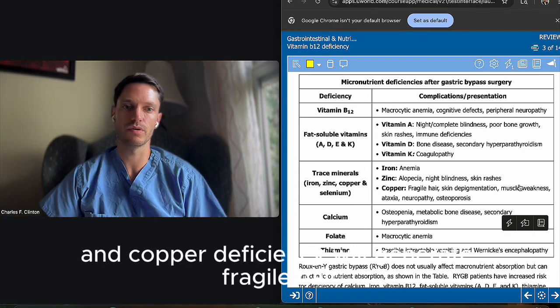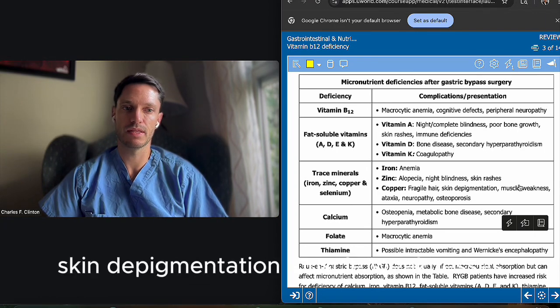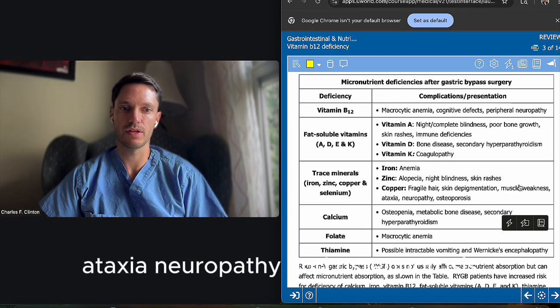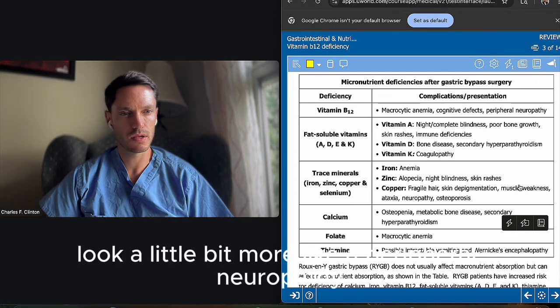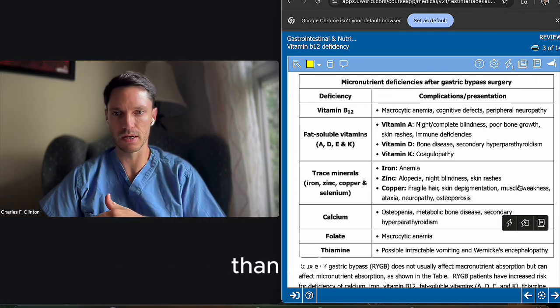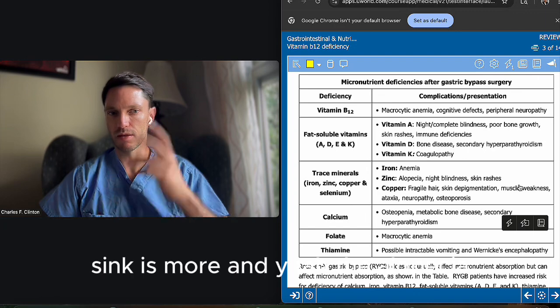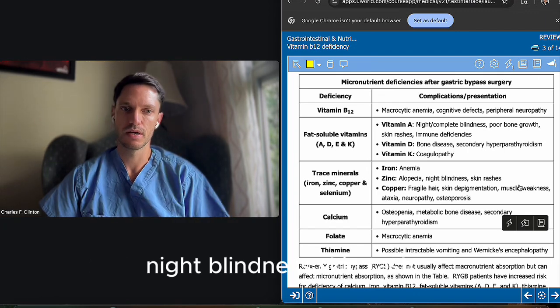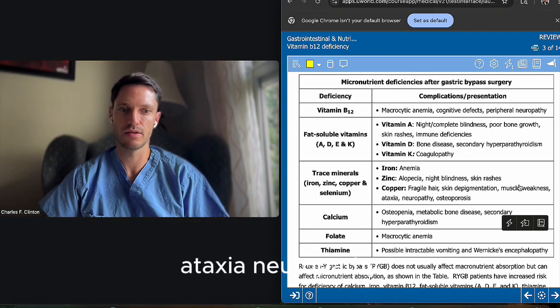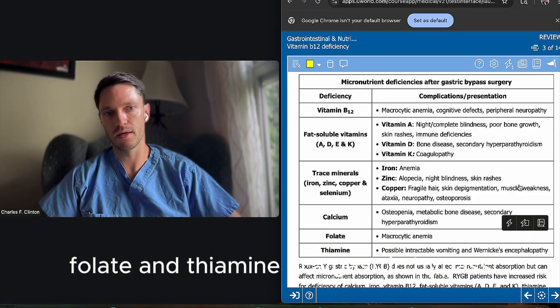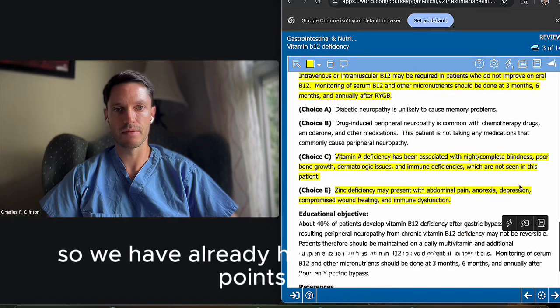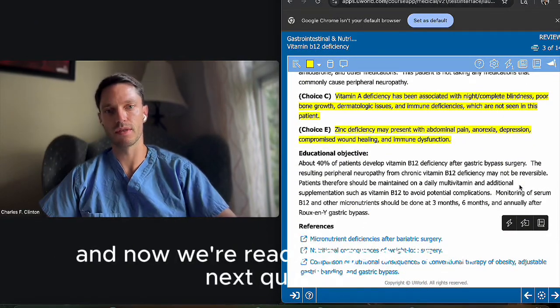And copper deficiency will generate fragile hair, skin depigmentation, muscle weaknesses, ataxia, neuropathy, and osteoporosis. So actually copper deficiency would look a little bit more like a peripheral neuropathy than zinc. Zinc is more the alopecia, night blindness, skin rash. Copper is the one that has more muscle weakness, ataxia, neuropathy. You can also have deficiency of calcium, folate, and thiamine in gastric bypass. So we have already hammered the main points here, and now we're ready to go on to the next question.